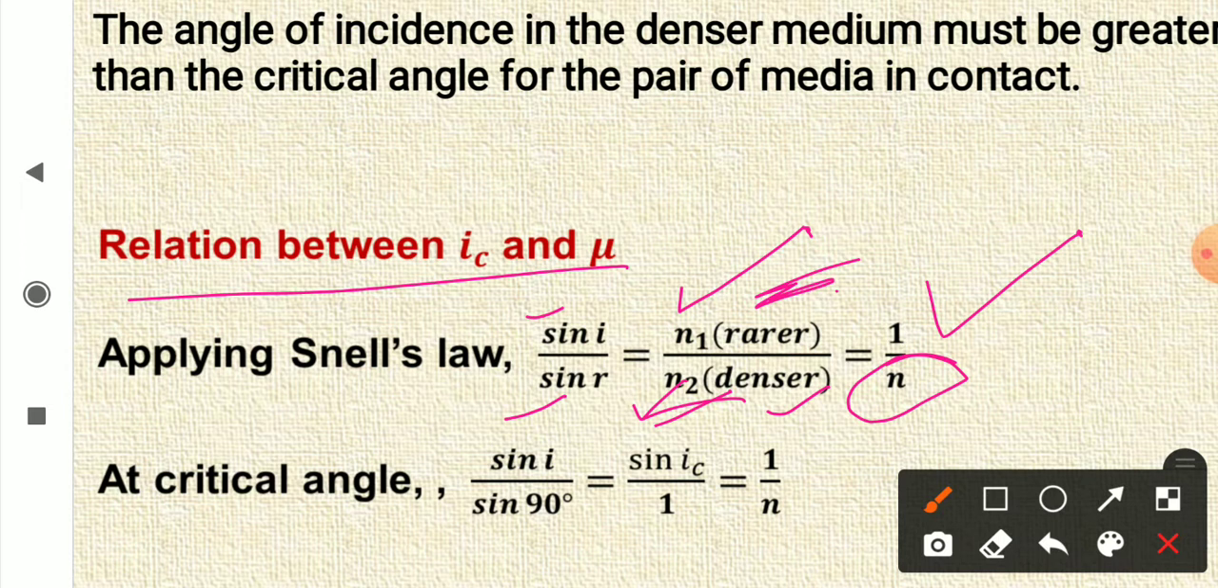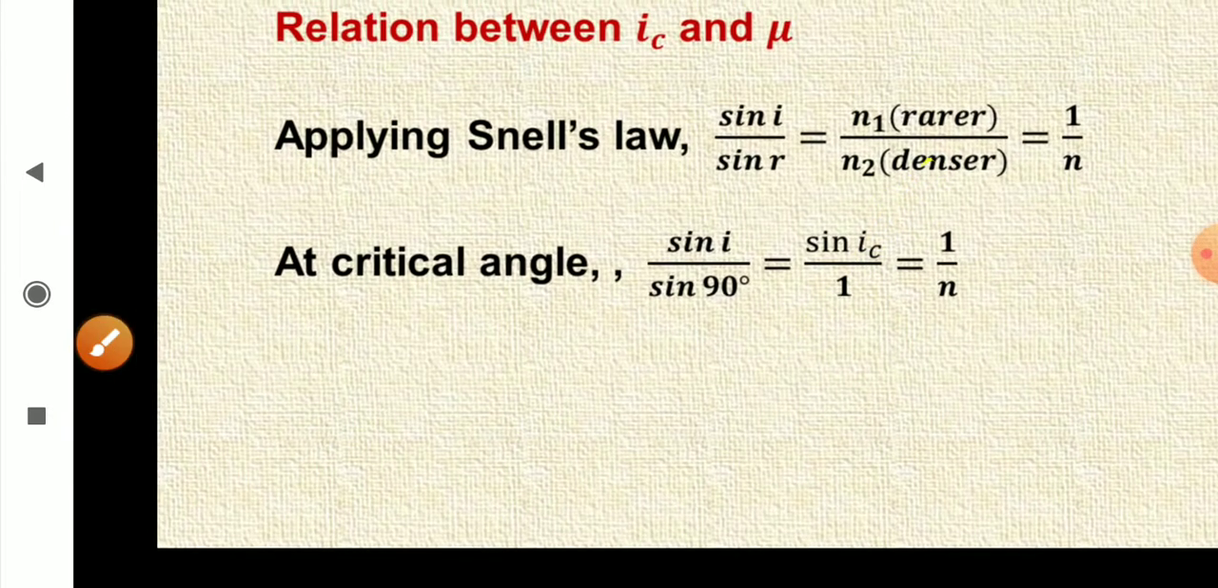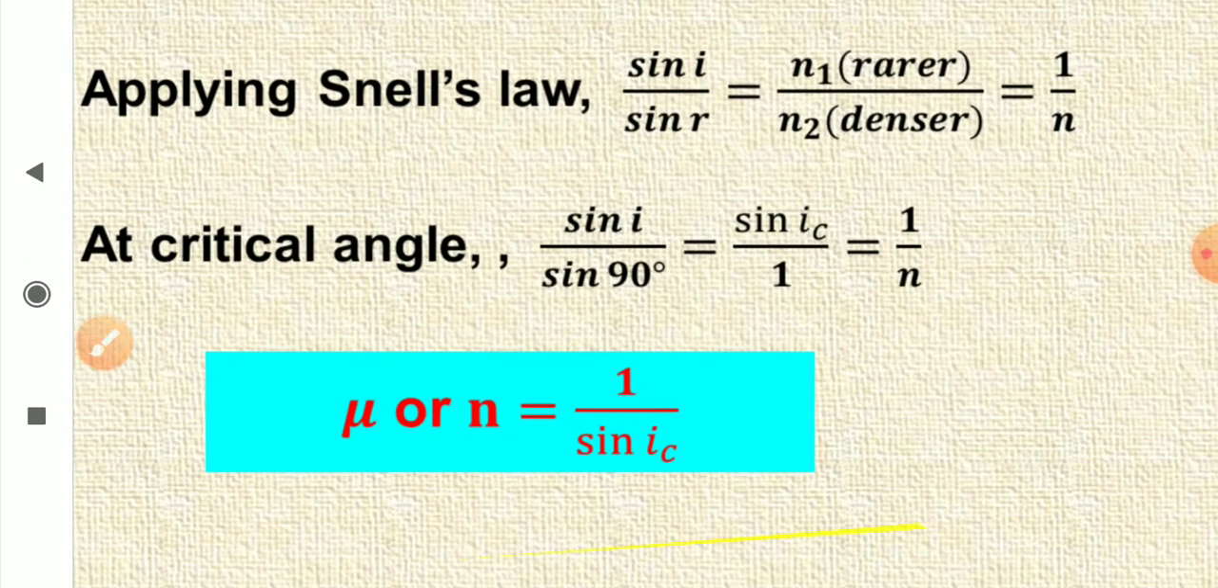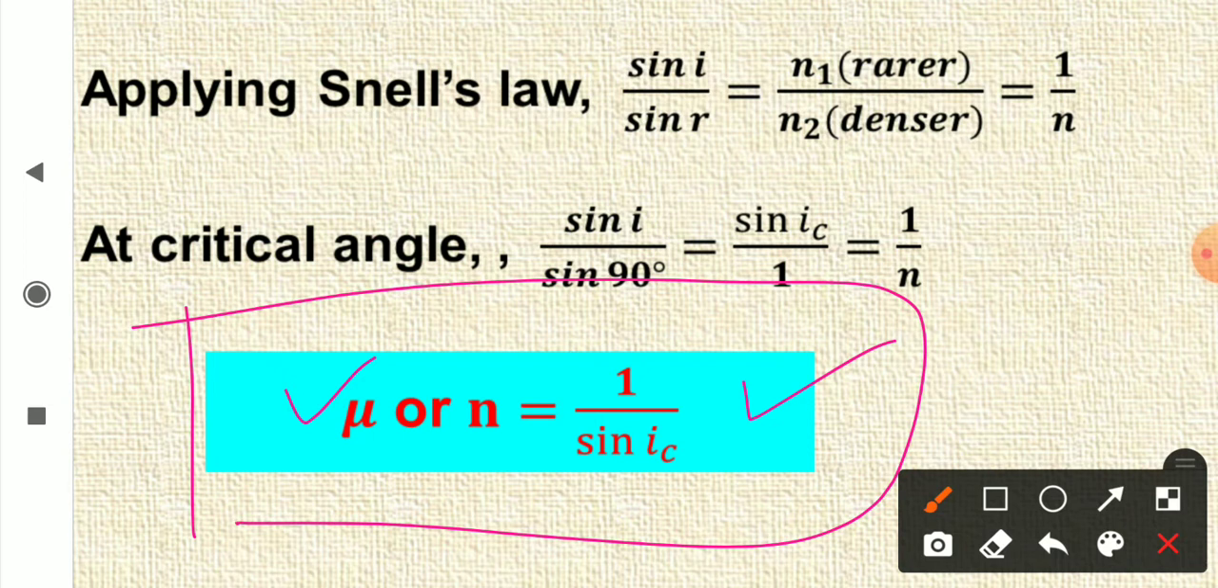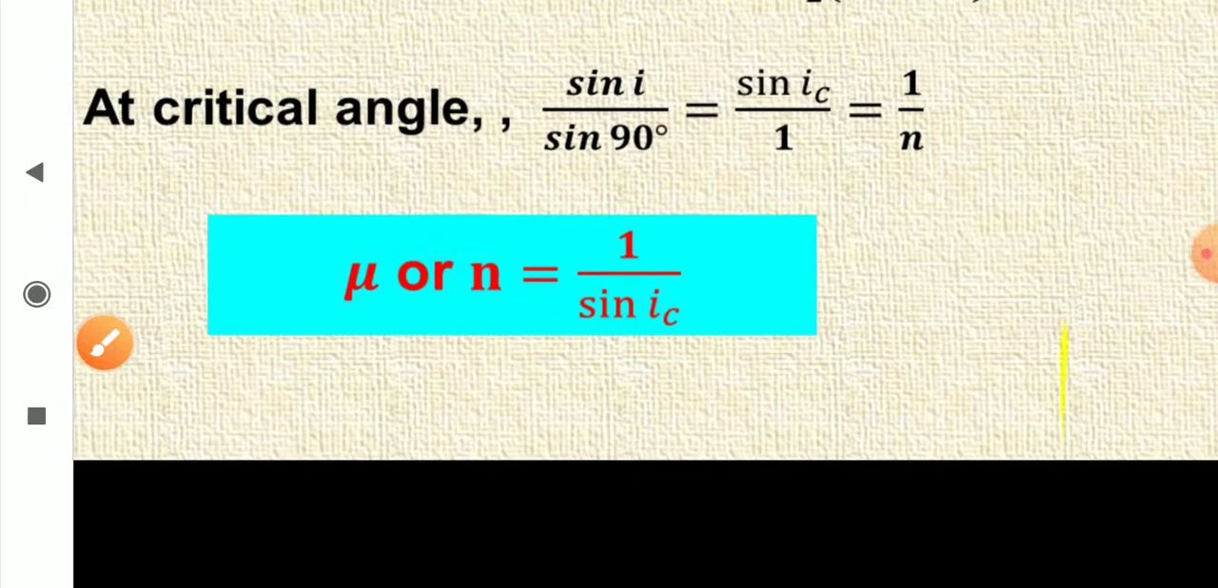Now at the critical angle, when I is equal to IC, you get sin I upon sin 90, and this I is equal to IC, the critical angle. Sin 90 is 1. This is equal to 1 upon N. Now taking the reciprocal, you see, the refractive index of the denser medium, mu or N, is equal to 1 upon sin IC, where IC is the critical angle. So this is a very important relation: mu is equal to 1 upon sin IC, or N is equal to 1 upon sin IC. Now, applications of total internal reflection.